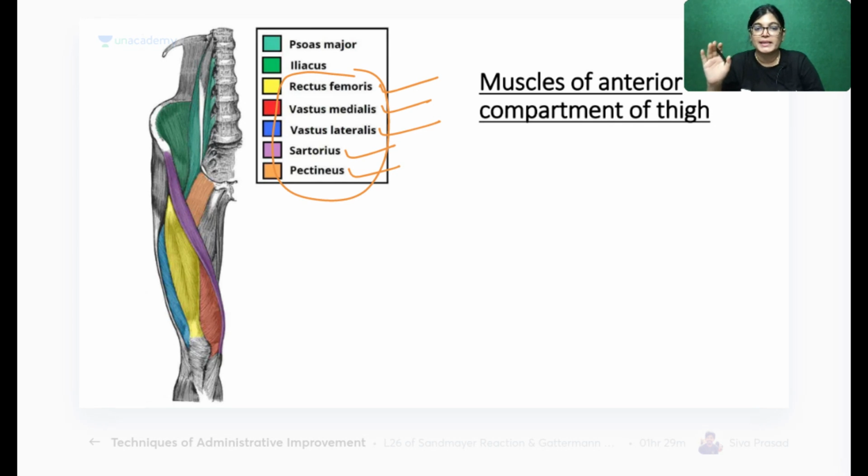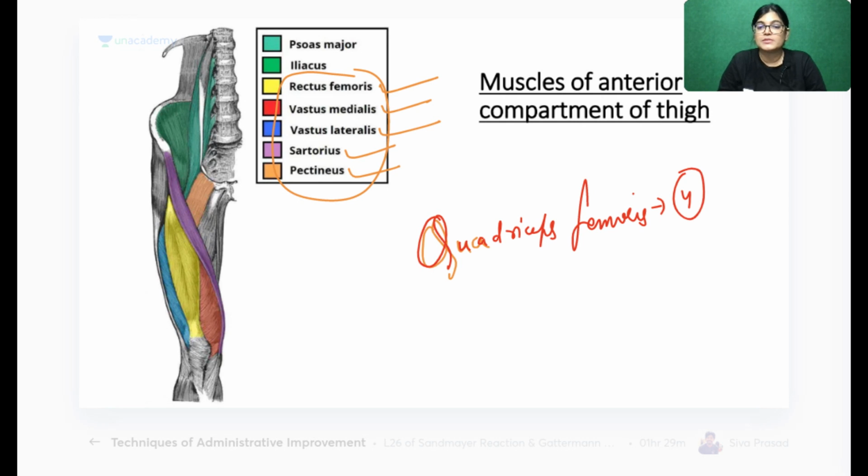So the group of muscles of the anterior compartment is quadriceps femoris. The quadriceps femoris muscle contains four muscles: vastus medialis, vastus lateralis, rectus femoris, and vastus intermedius. Along with these, there are the sartorius muscle and also tensor fascia lata.